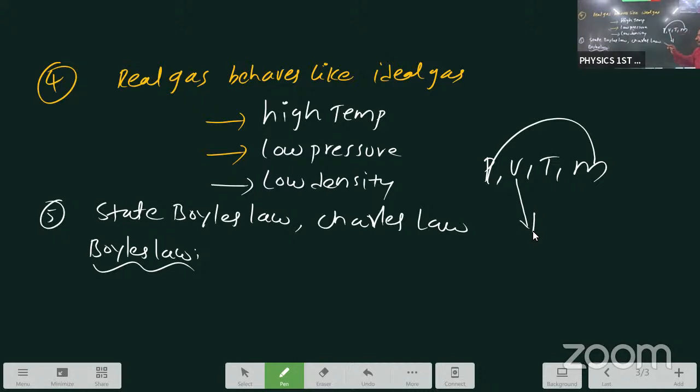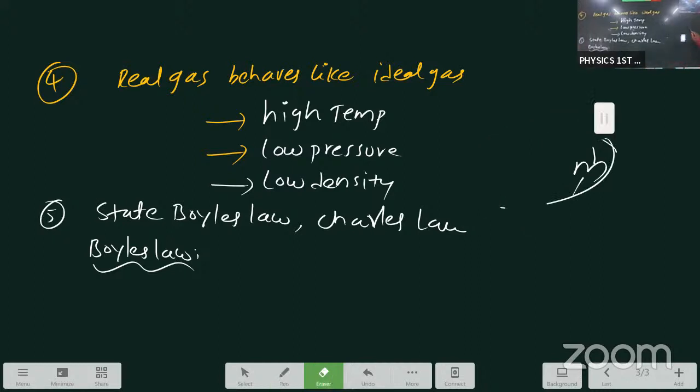But remember, Boyle's law, Charles' law, Charles' first law, Charles' second law. That Charles' second law, in chemistry, you are reading that as the Gay-Lussac law. For any gas laws we are reading, 4 terms are compulsory. Thermodynamical variables 4: pressure, volume, temperature, mass. Now I am giving this statement in a short way.